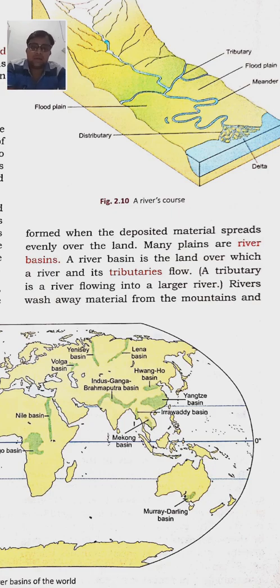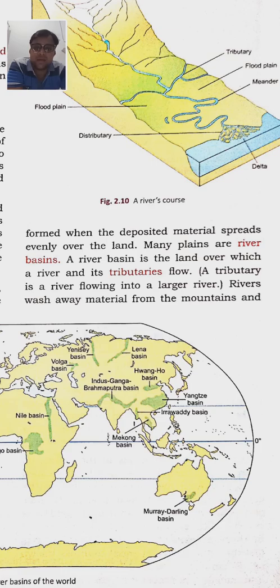Actually जहाँ पे रिवर फ्लो करती है, that part is mainly known as the river basin, and along with it the tributaries also flow, and these tributary rivers flow into larger rivers.